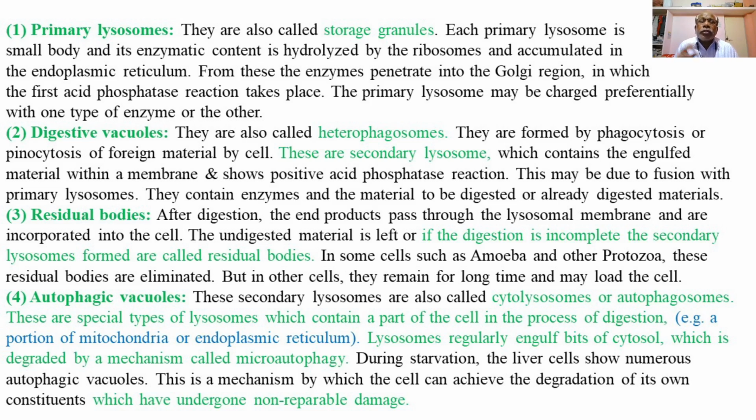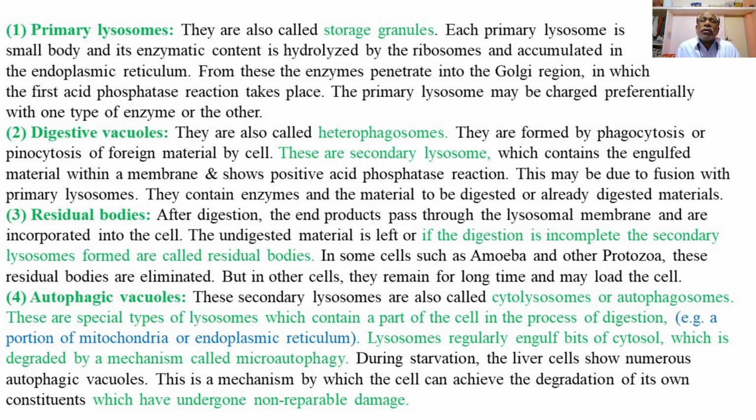This may be due to the fusion with a primary lysosome, as explained earlier. Digestive vacuoles contain enzymes and the material to be digested, which have been ingested from the pinosome or the phagosome due to the fusion of the phagosome or pinosome with the primary lysosome containing the lysosomal enzymes, or the digestive enzymes, right?